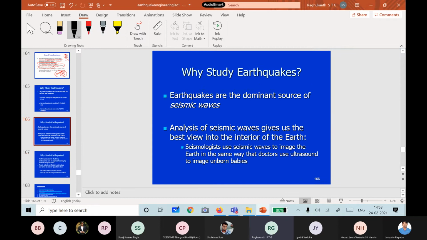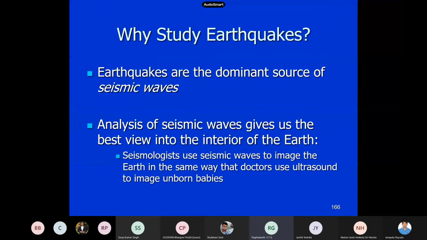So why do you have to study earthquakes? Their dominant source, seismic waves, comes into the picture, and analysis will give you a lot of other interesting things also. The interior, as well as, for the engineer, the ground motion will be there. This is one aspect. Why earthquakes are very important is the seismic waves. The advantage is, if you study the seismic waves, not only will you find out the ground motion, damages and others, but another great advantage is you can identify what is inside our earth actually.